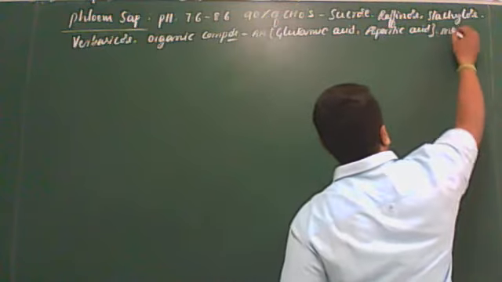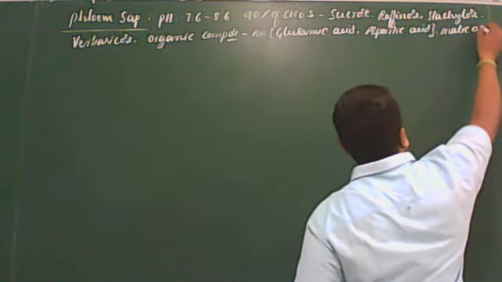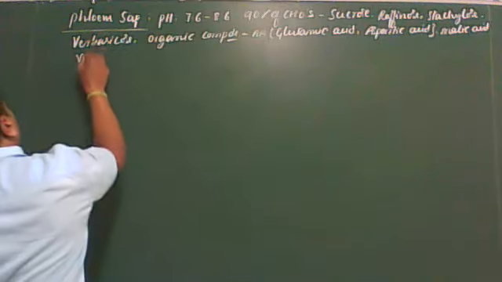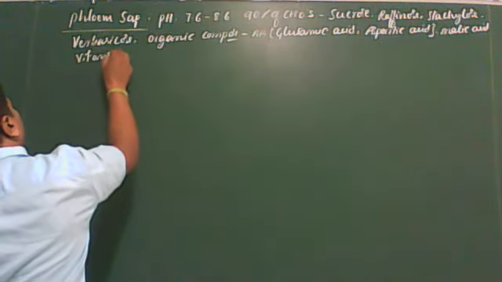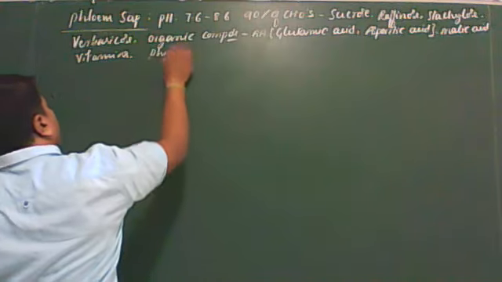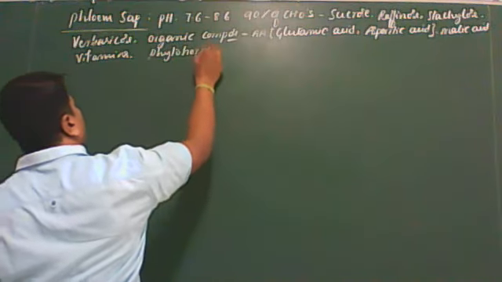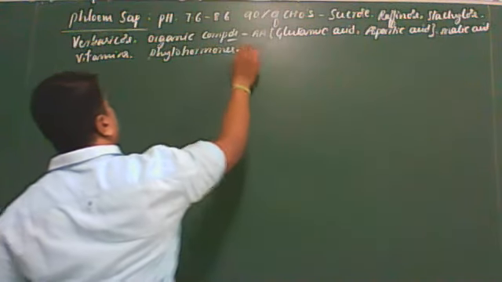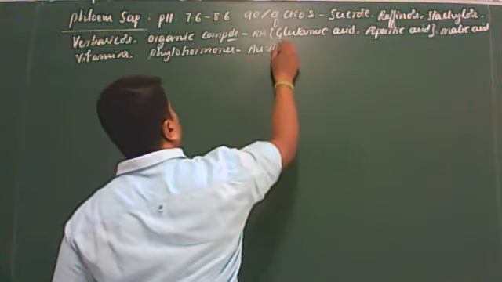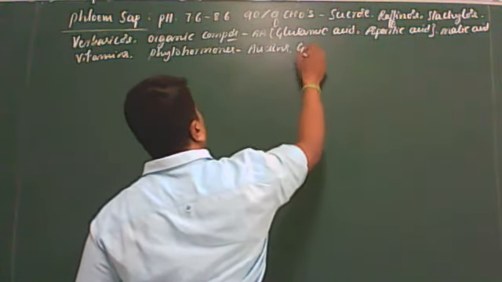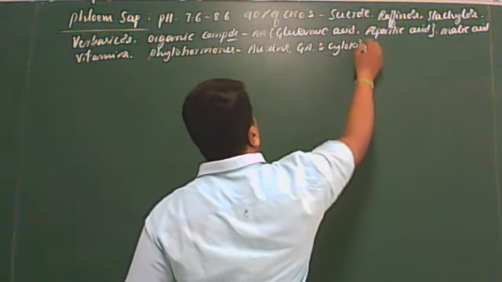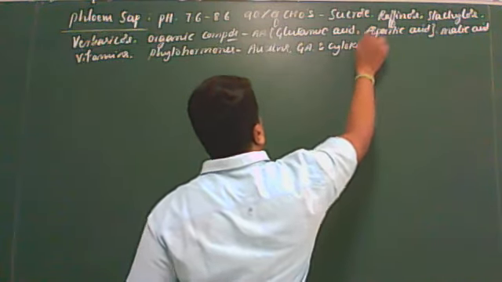Then other organic compounds like malic acid, vitamins, etc. Then phytohormones like auxins, gibberellins, and cytokinins.